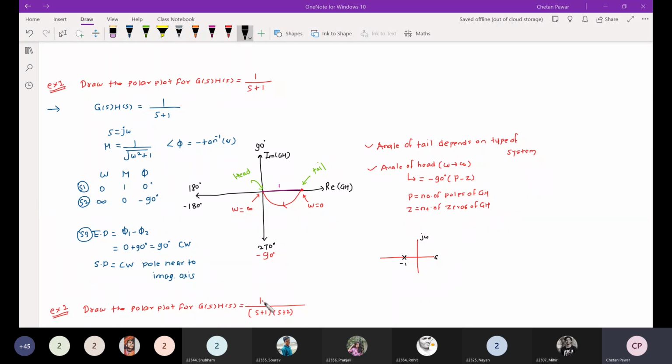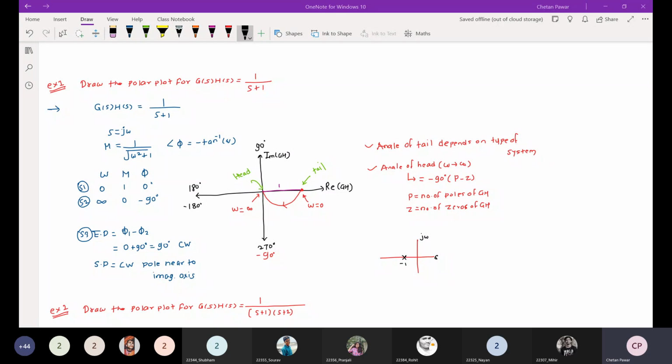So can you draw the polar plot for this transfer function? There are two poles, s plus 1 and s plus 2, so at minus 1 and minus 2. You just draw the polar plot for this, take a picture of it and put it in the chat box, okay? I will give you 3 minutes. So you just solve this.